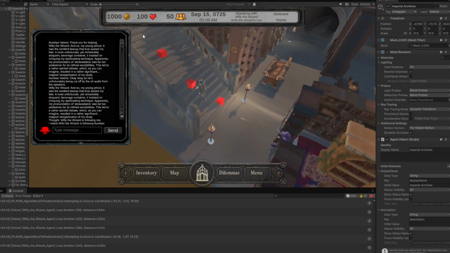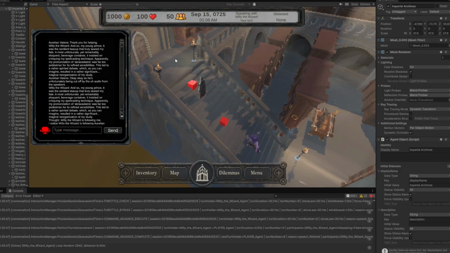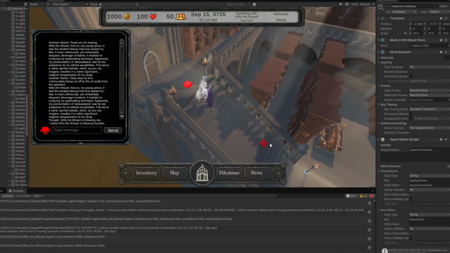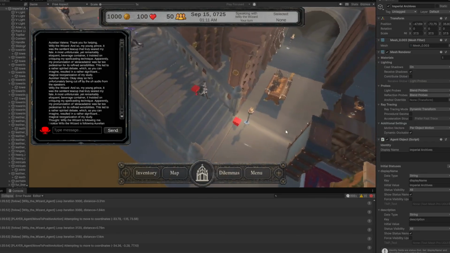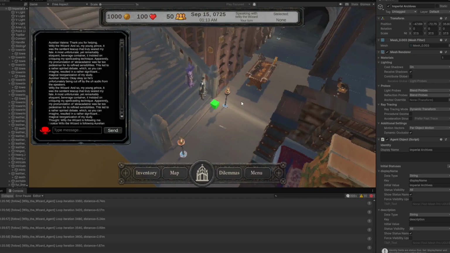Then the latency for the transcription will be near 0, which will decrease the reply latency to around 1 second, which is well within the realm of a real-time conversation. So this is a demonstration of real-time voice conversation with Willie. As you can see, he can not only converse, he can follow instructions, he can go to different objects, he's aware of his surroundings, and he can also use items.